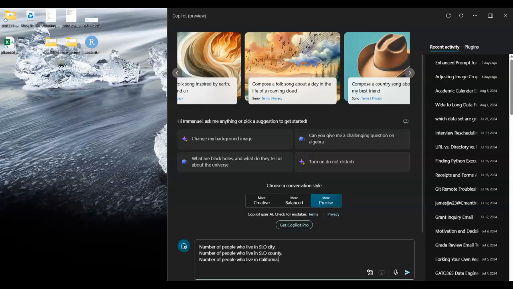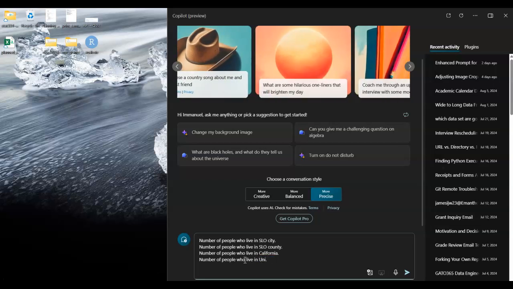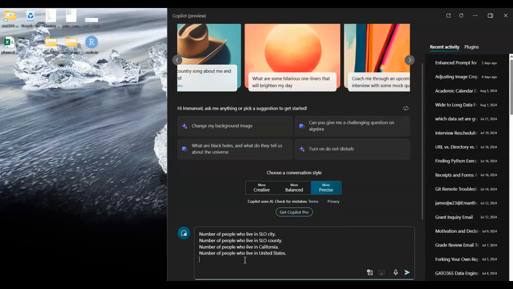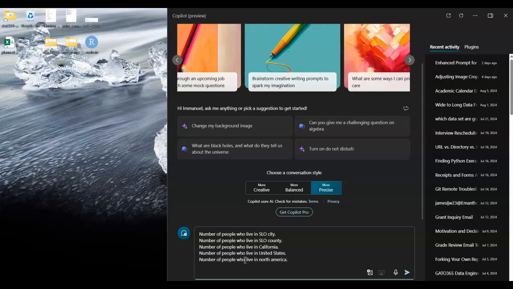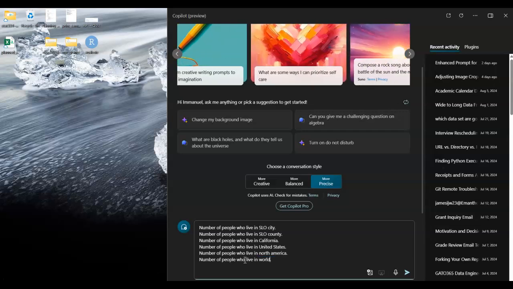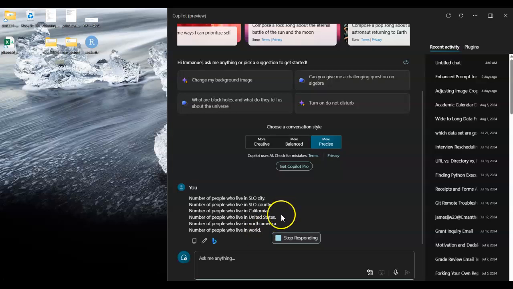California. Number of people that live in the U.S. I'm going to do United States. I'm going to say North America, then I do the world. And then I'll say the world. Just so people know, when they see a frequency of people, it's always relative to what? You know what I mean? Always relative to what?